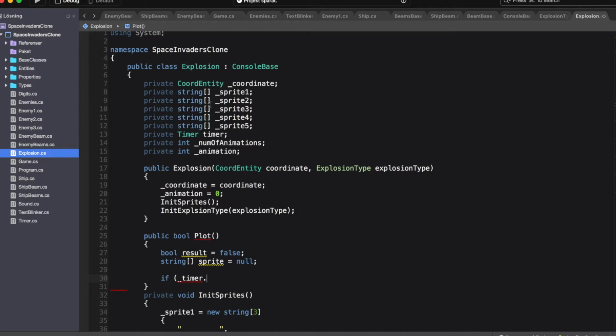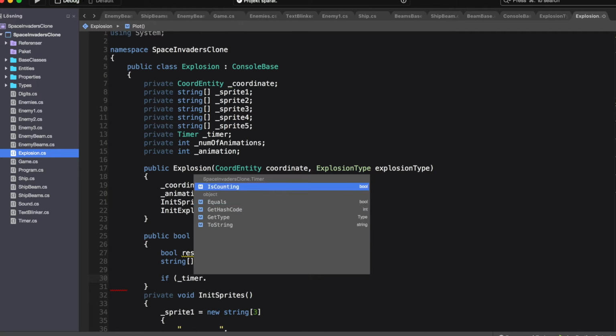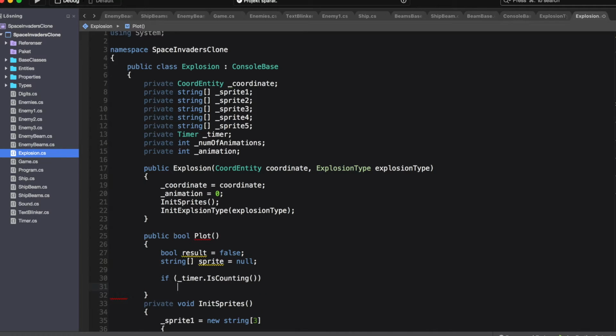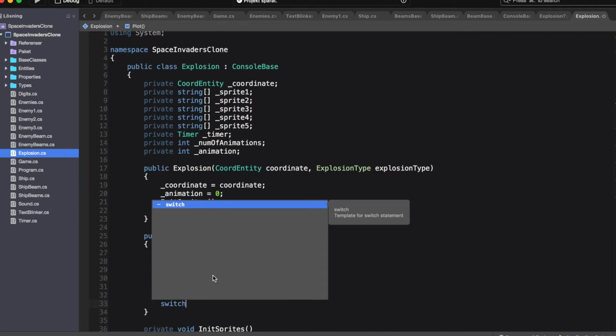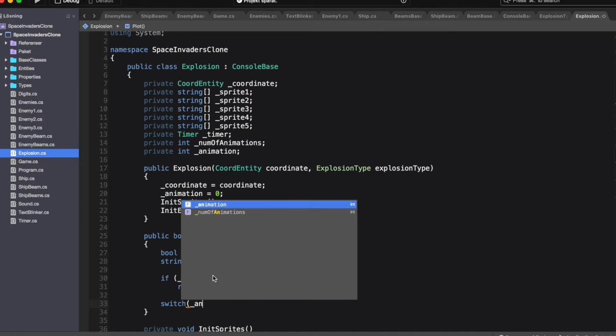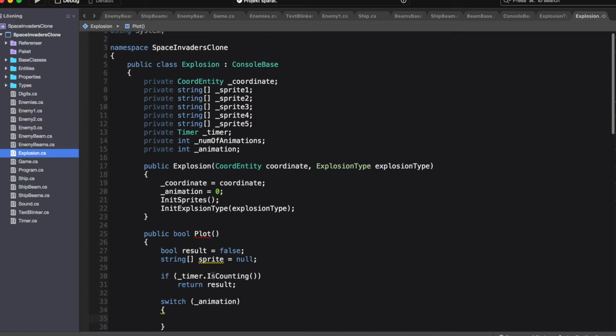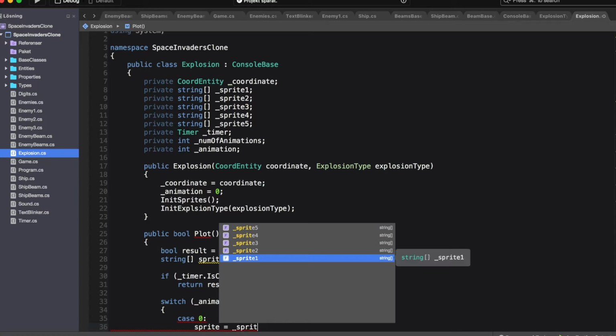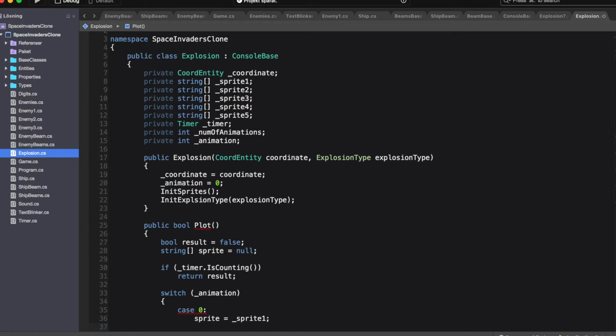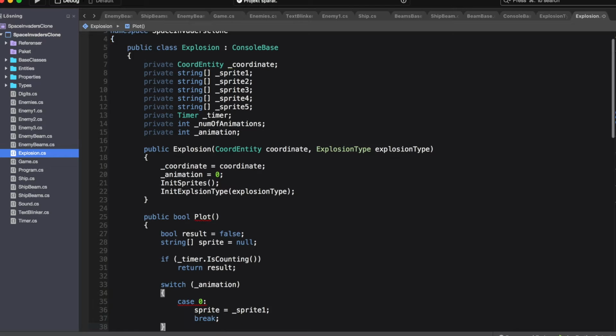And so if it's time to plot, we use our timer. If underscore timer is counting, then do nothing, just return the results. Otherwise, we switch over the animation variable. So if it's 0, we set our temporary sprite variable to underscore sprite1 and then break.